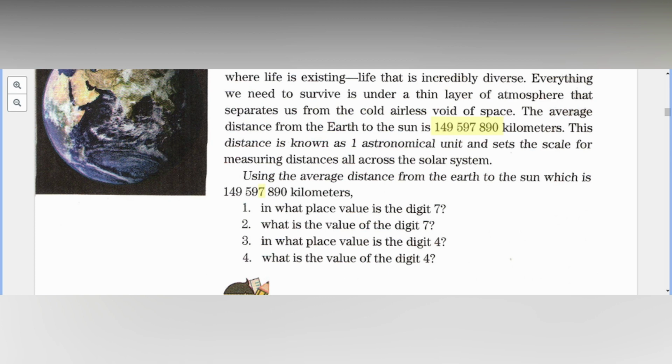Yes, Kyra? Very good. It is thousands. Let's write it in here. Thousands. Very good. How about what is the value of the digit 7?